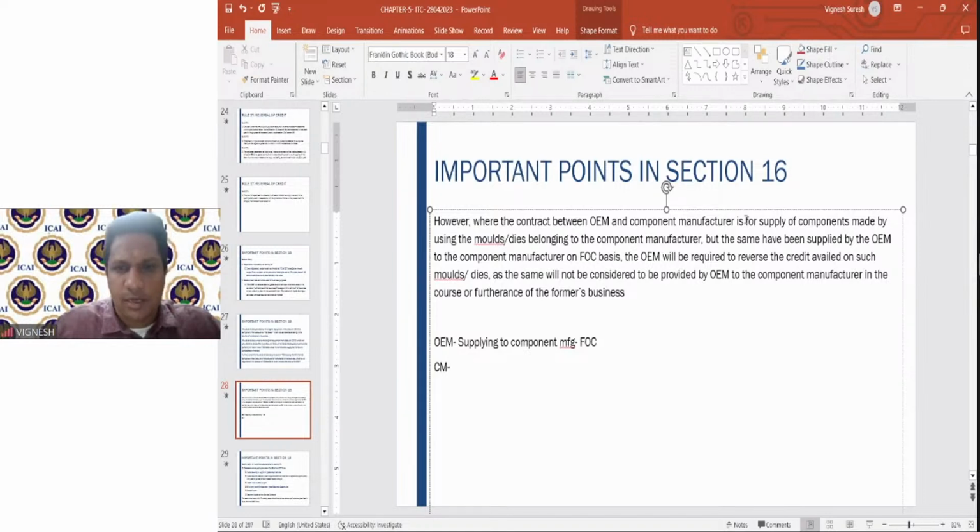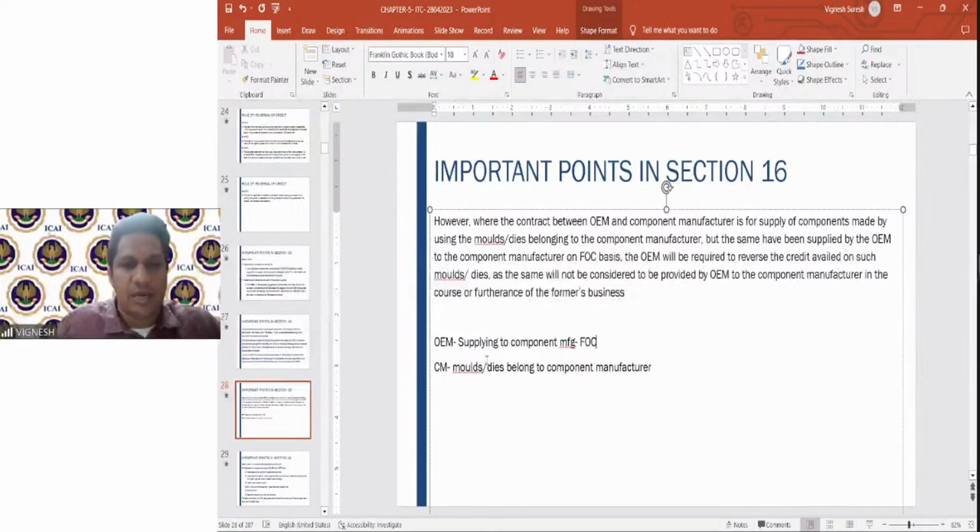So here the contract is for supply of components using the molds or dies belonging to the component manufacturer. So here OEM is supplying the component manufacturer, but the main important point is the molds or dies belong to the component manufacturer.